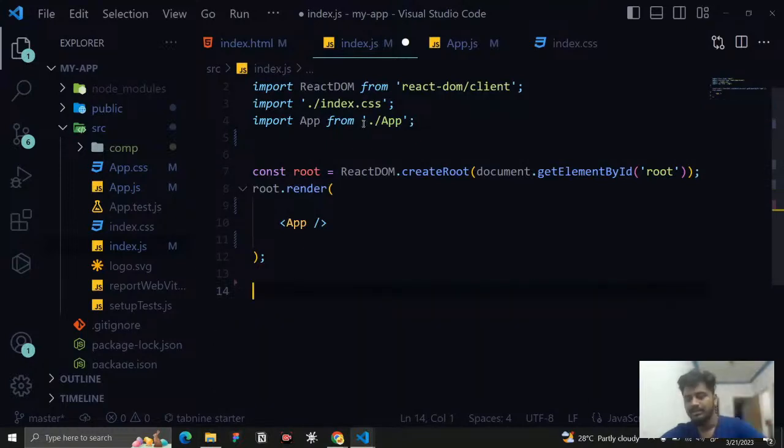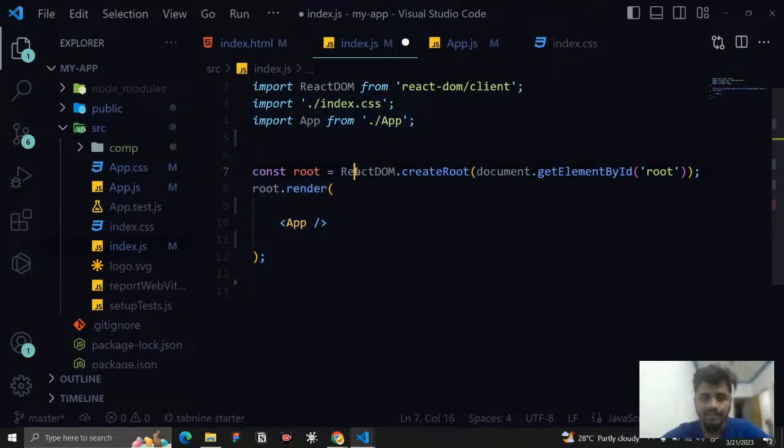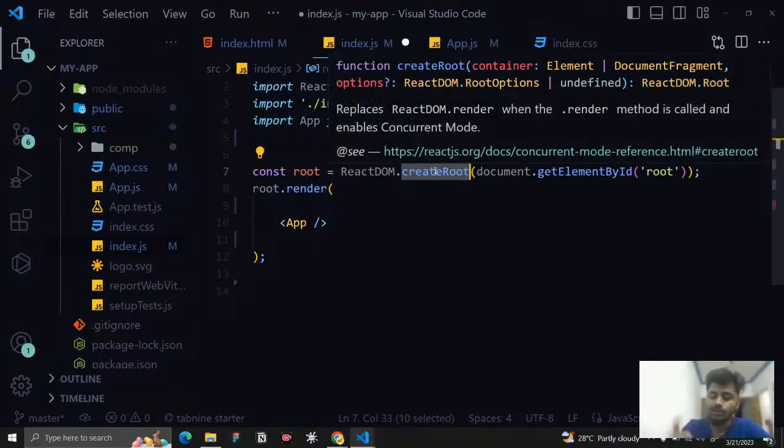Simply, whatever we want to import, this is important: you need to import it in the first file, and you can import all the files that you want. And here we have written some vanilla JavaScript code. What is the code that we have created? I say ReactDOM.createRoot. What this createRoot is going to do is connect